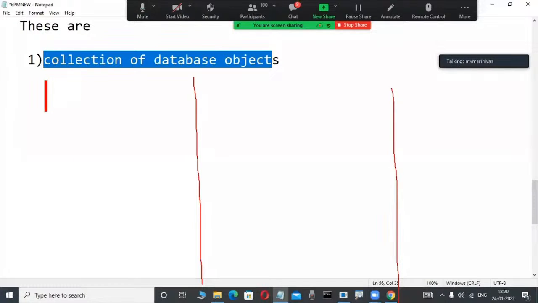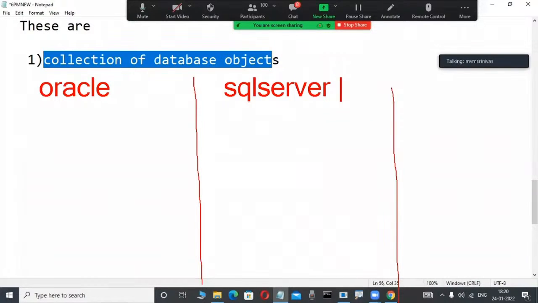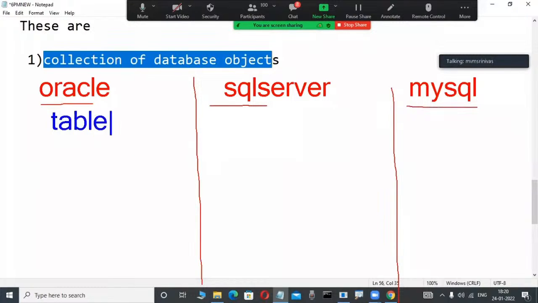Suppose you are learning an Oracle course. Oracle is a relational data model product. Suppose some other fellows are learning SQL Server, which is also a relational data model product. MySQL is again a relational data model product from a different company. But in Oracle, which database objects are available? Maybe a first-time newcomer has an idea: table. A table is a database object. Here also a table is there, and in MySQL also a table is there.